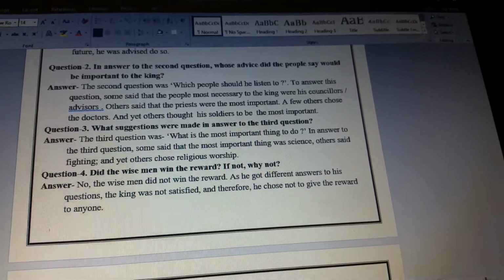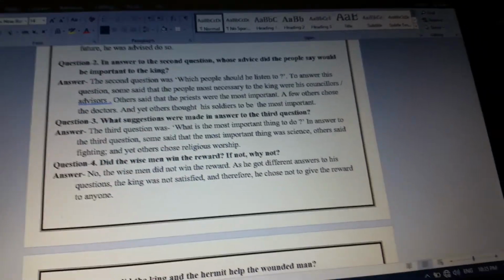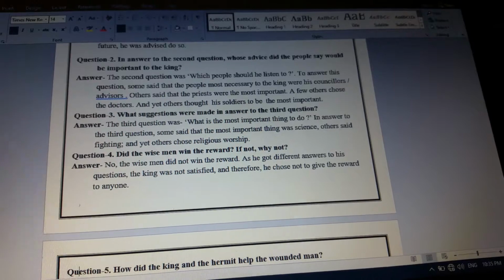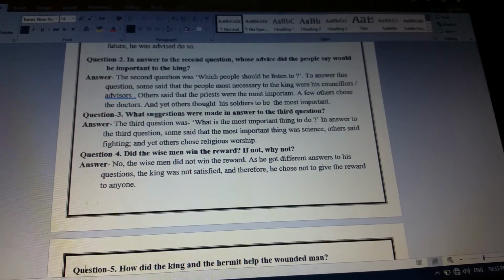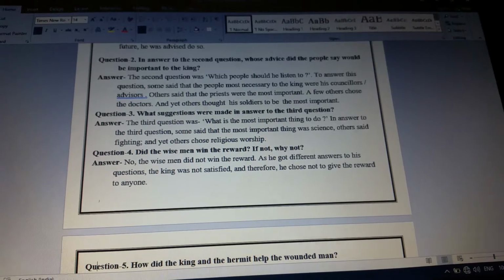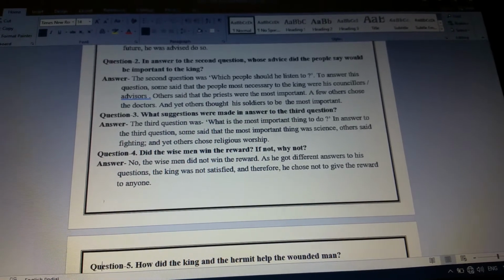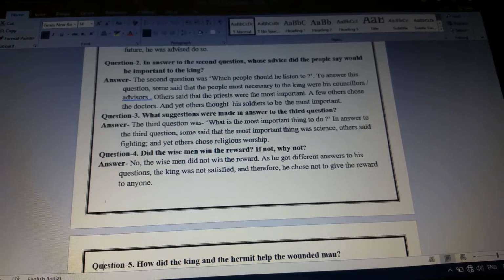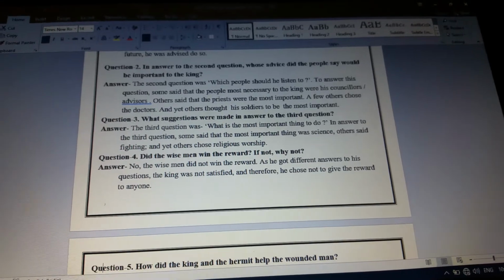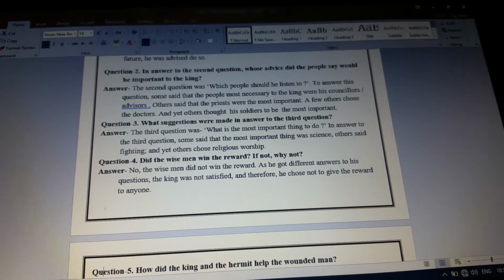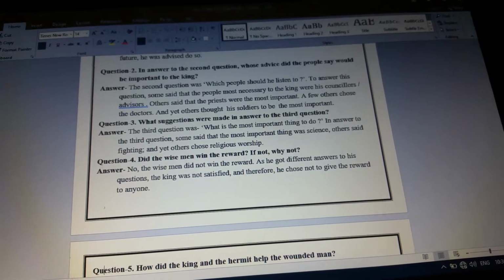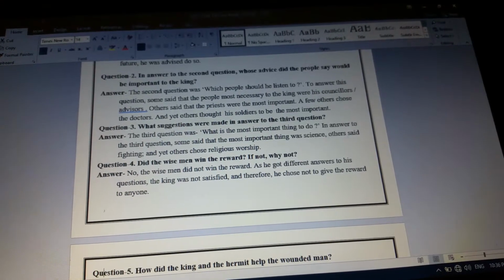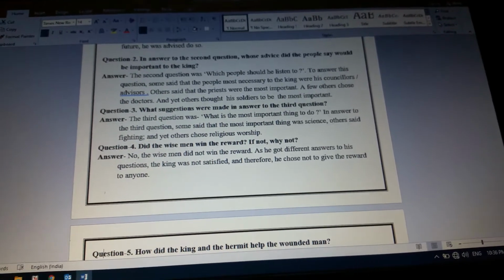Now question number 3, what suggestions were made in answer to third question? The third question was, what is the most important thing to do? In answer to the third question, some said that the most important thing was science, others said fighting, and yet others chose religious worship. So in context to the third question, the answers were science, and different people gave different views. Some others said fighting, and some other people said religious worship should be the most important work to do.